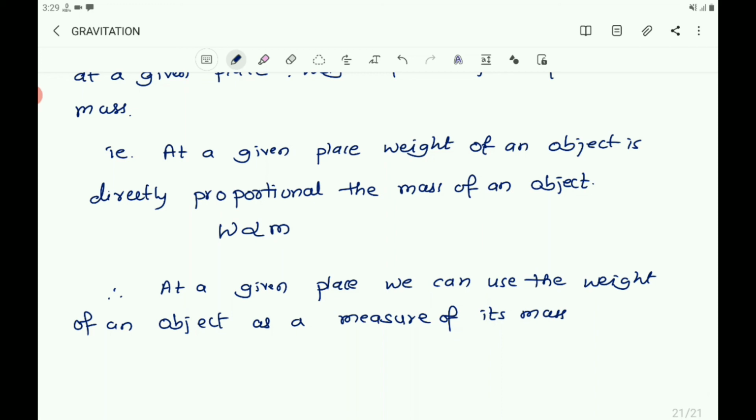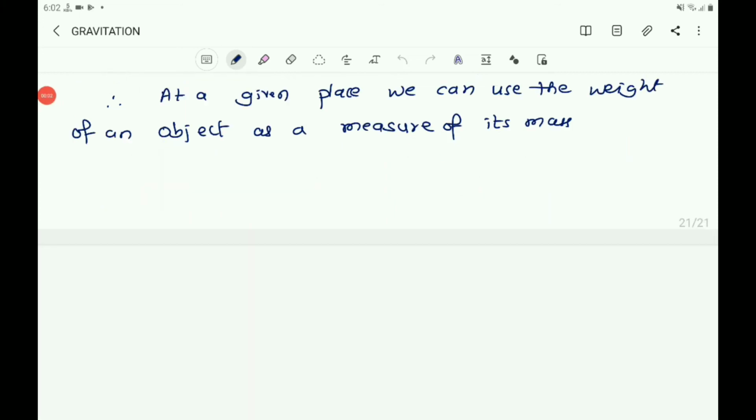The mass of an object remains the same everywhere, that is, on the earth and on any planet, whereas its weight depends on its location. One thing you have to keep in mind is that the weight of the object changes as the acceleration due to gravity changes. The mass does not change from place to place.